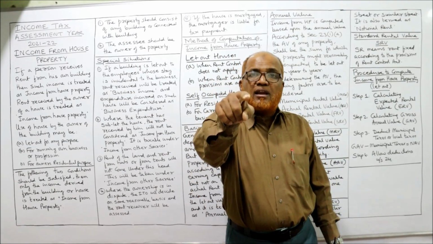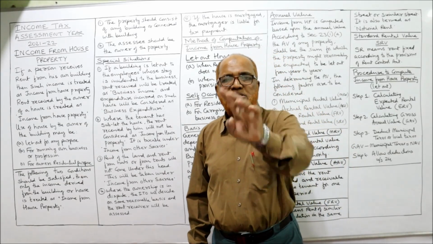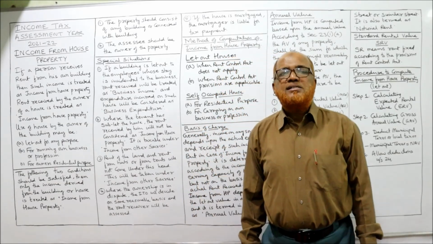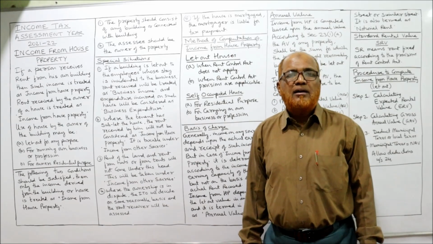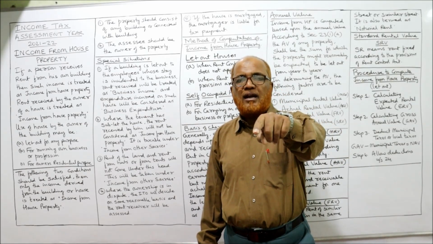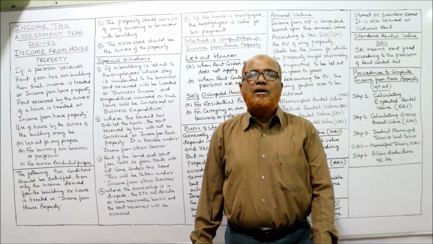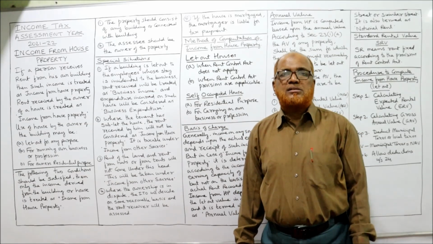You are receiving the rent from your tenant. So the rent which you have received is called subletting rent. Income Tax Act says if a person has received the rent from subletting, it will be taxable under income from other sources.